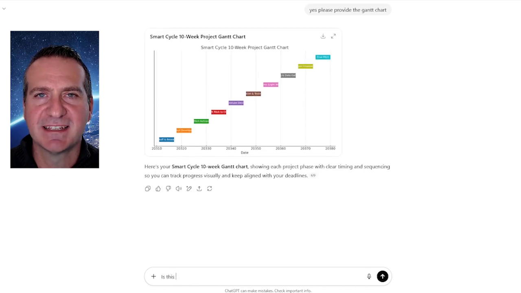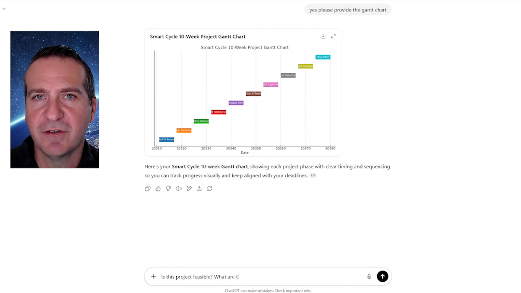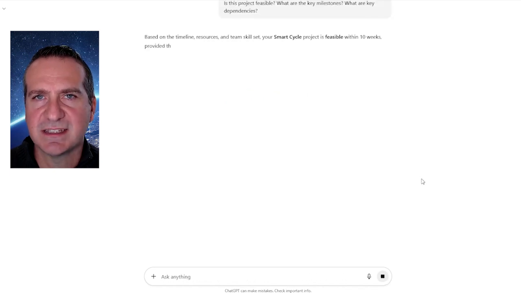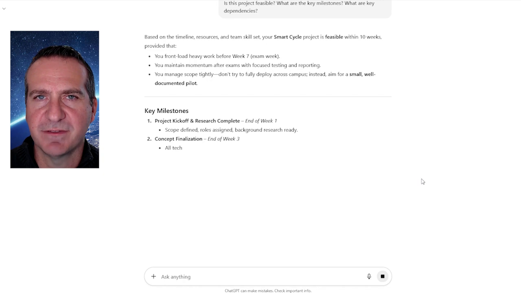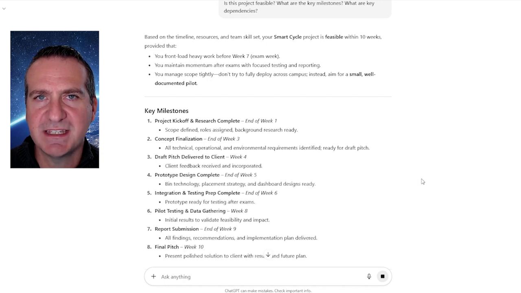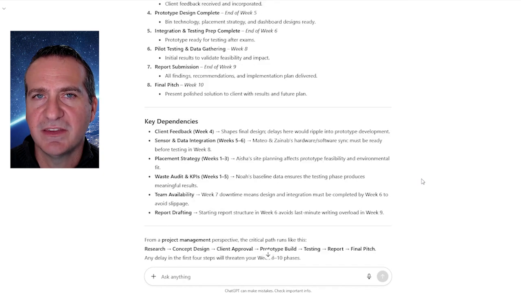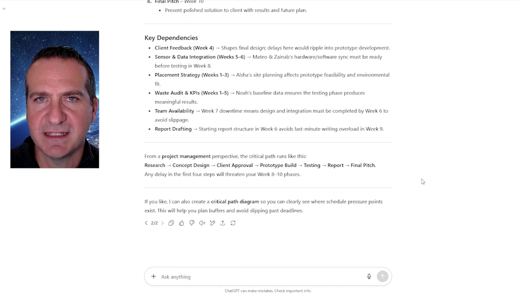I'm now going to ask if the project is feasible. I'm also going to confirm what are the key milestones, as well as ask what are the key dependencies. As you can see, quite a bit of information is provided. However, this is where the human comes into play. The human must evaluate this information.